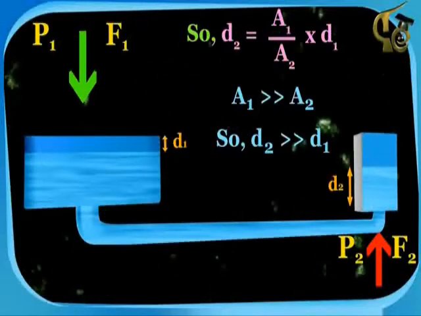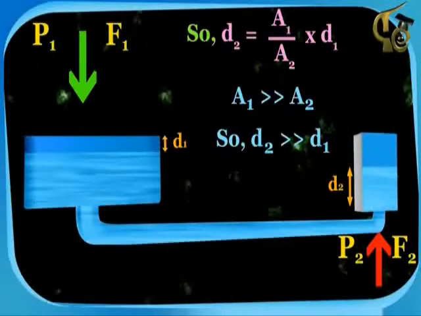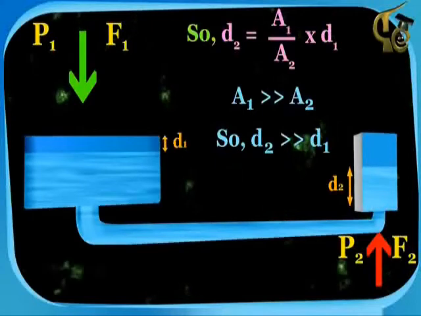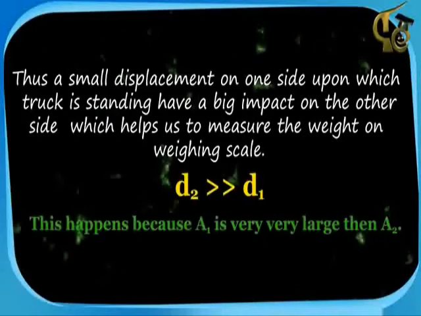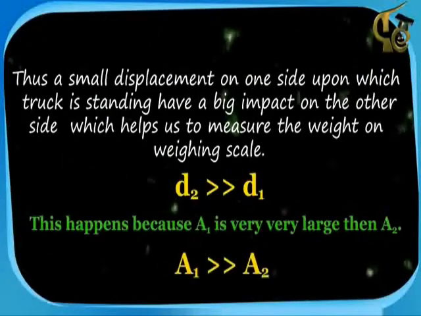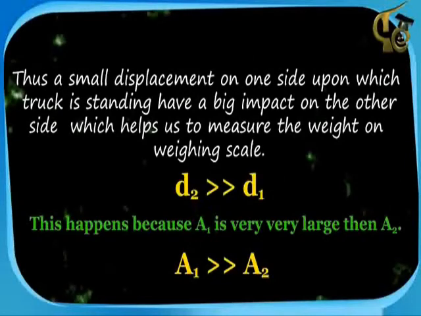A1 is greater than A2, so D2 is greater than D1. Thus, a small displacement on one side upon which the truck is standing has a big impact on the other side, which helps us to measure the weight on the weighing scale. D2 is greater than D1. This happens because A1 is very large compared to A2. So, A1 is greater than A2.